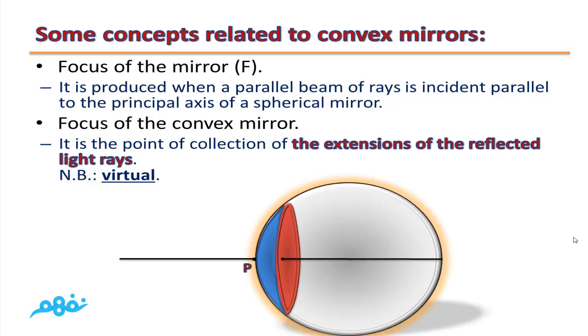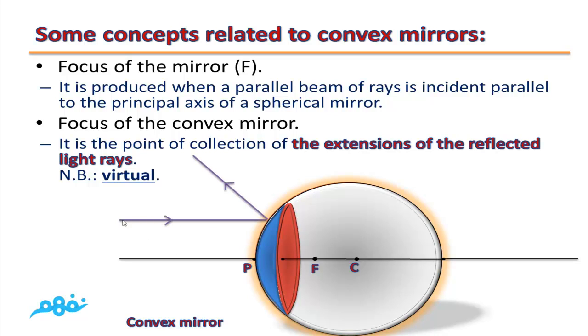If we have a spherical mirror with its reflecting surface as the outer surface, so we have a convex mirror, and we have parallel incident light rays, they will be reflected by the mirror and their extensions will be collected at the focus, and hence this focus is virtual.